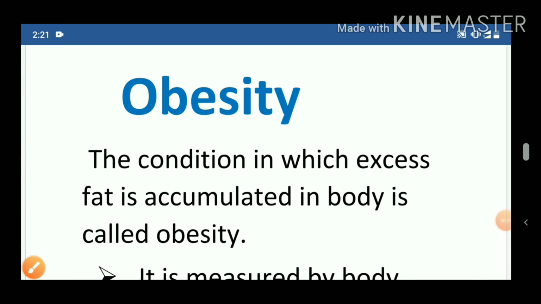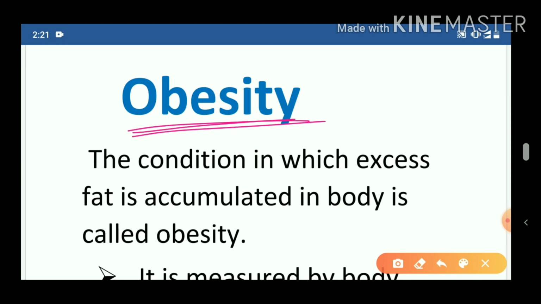Welcome to the third part of food and human health. In the second part, we have studied about vitamin, mineral, protein, water. Now we'll start from a fresh topic, that is obesity. Many of you have heard this name obesity in the previous classes also.